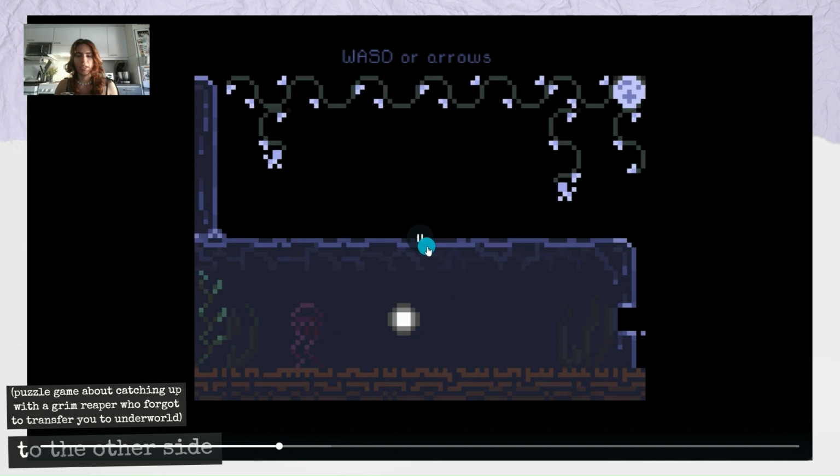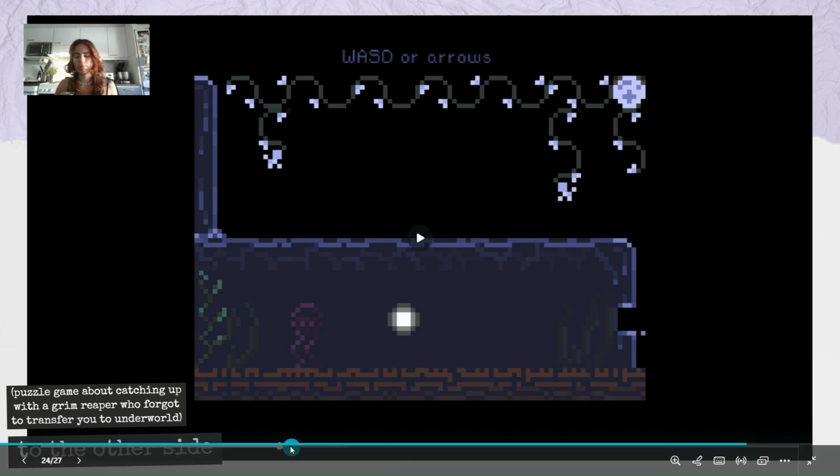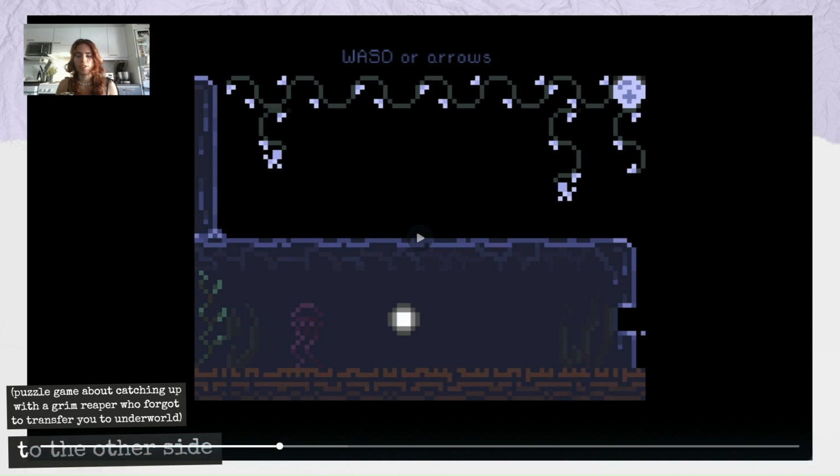So this cutscene was created using in-game scripting tools of a very small engine called Bitsy, and it took me around 15 minutes to implement the whole thing after the assets were done. This is a solo project, so I drew, wrote, and implemented everything. That's how the game itself looks. You can use WASD or arrows to move, and then as a little spirit, you go and chase after the Grim Reaper who forgot you behind.